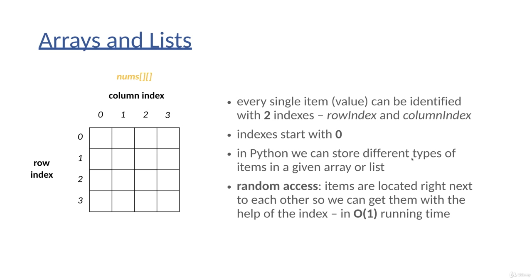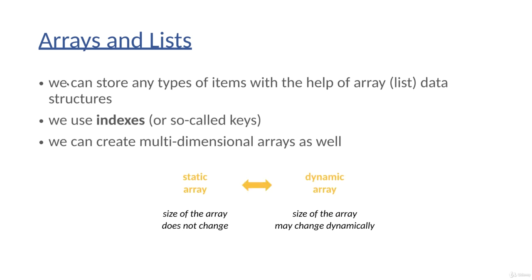We can store different types of items, and again we can use indices for achieving random access. Okay, so for example, we can get the item with row index 2 and column index 3 without any issue. This is the main advantage of arrays, that if we know the index of that given item, then we can get it quite fast in O(1) constant running time complexity. So we can store any types of items with the help of array data structures.